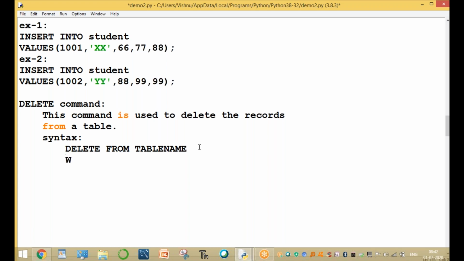If you want to use a specific condition, add where condition, semicolon. Delete from which table? The table is either the student table or the emp table.